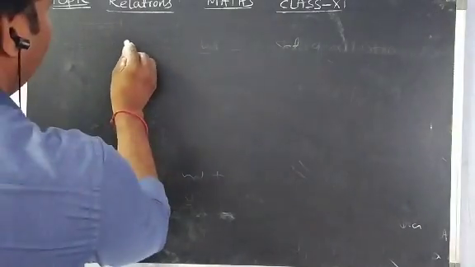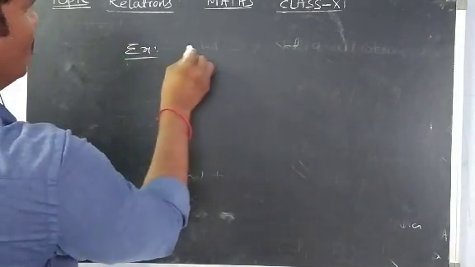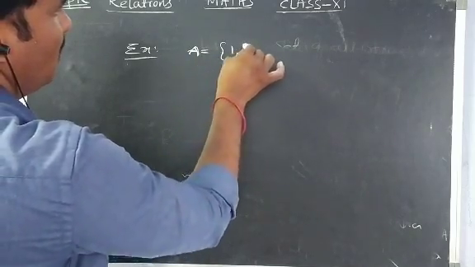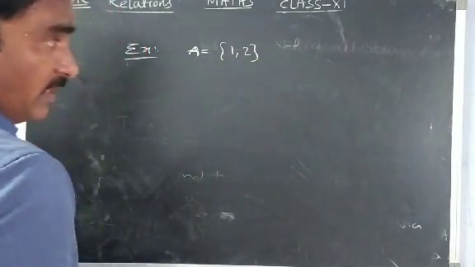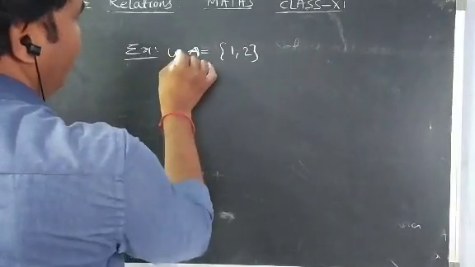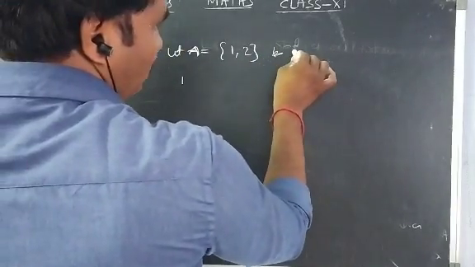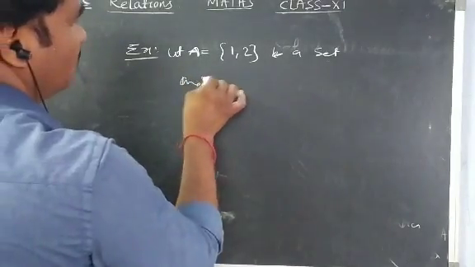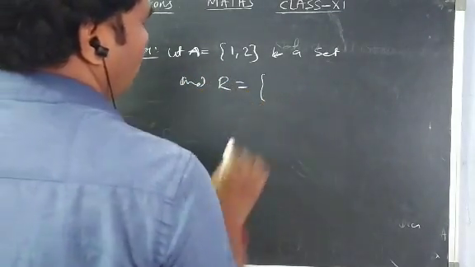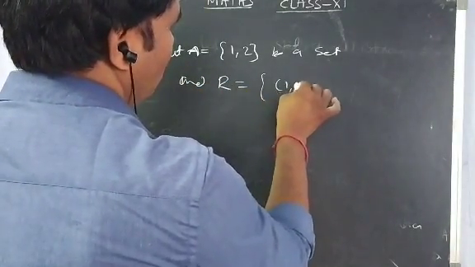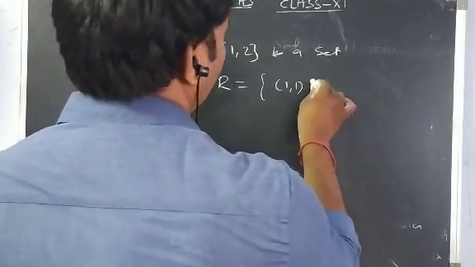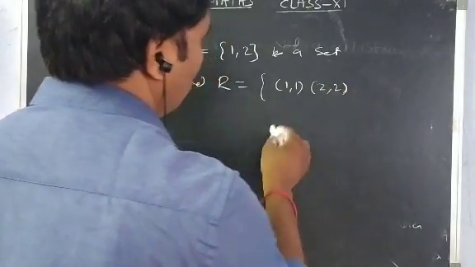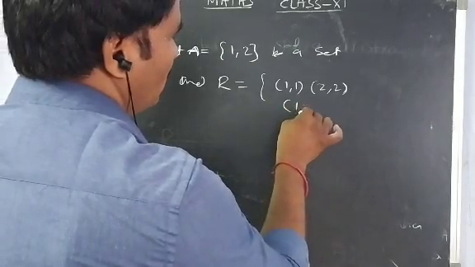Right. One more example. Suppose A is {1, 2}, and let A be a set and R is {(1, 1), (2, 2), (1, 2)}.